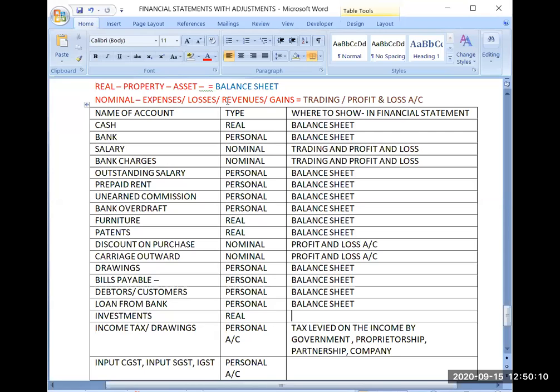If I am purchasing a piece of land, I will get rent for that land, or I will be able to sell that land at some profit. So it will increase my profit earning capacity. That's why investments are your assets. That is the criteria to identify the things.